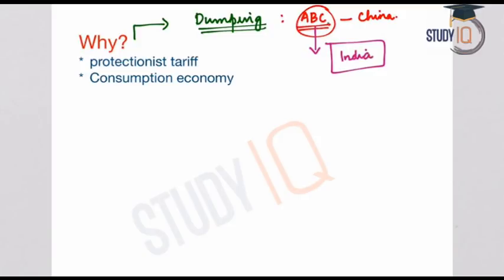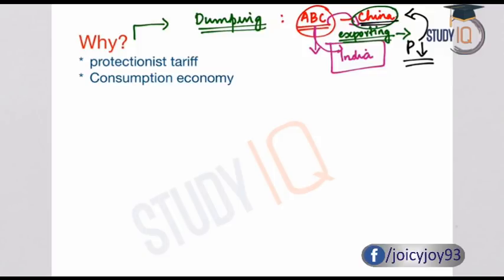So company ABC, which is based in China, exports its goods to India, and we call this exporting as dumping when these exports are made at a price lower than the price in the Chinese economy. Suppose this company has exported some commodities into India at a price which is lower than the price of the same commodity in China. We call it dumping.